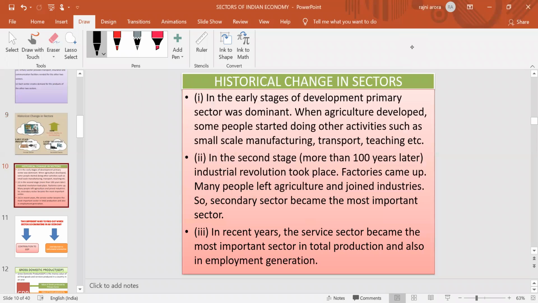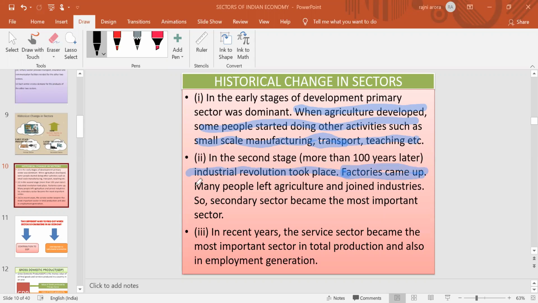Historical changes in sectors: in the early stage of development, the primary sector was playing a dominant role. After that, when agriculture developed, some people started small scale manufacturing, transportation, teaching, so many things. In the second stage, after more than 100 years, the industrial revolution came into existence.